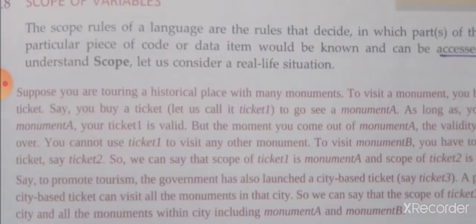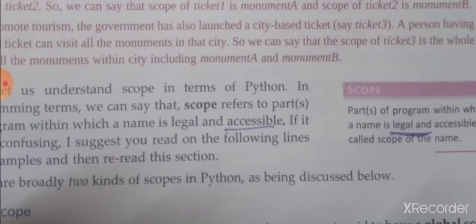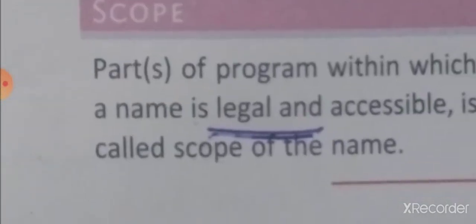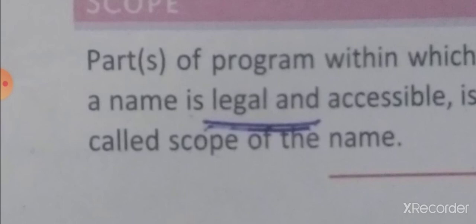The scope has two types. One is global scope and another one is local scope. The definition for scope: parts of a program within which a name is legal and accessible is called the scope of the name. Dear student, what they are saying is which name or which code is legal and accessible.